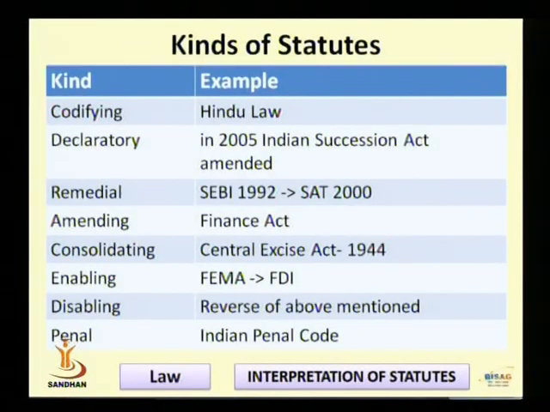Now the next kind of a statute is consolidating statute. For this, the best example is as written Central Excise Act 1944. Before 1944, there were almost 17 to 19 commodities, each of which was separately levied excise duties.